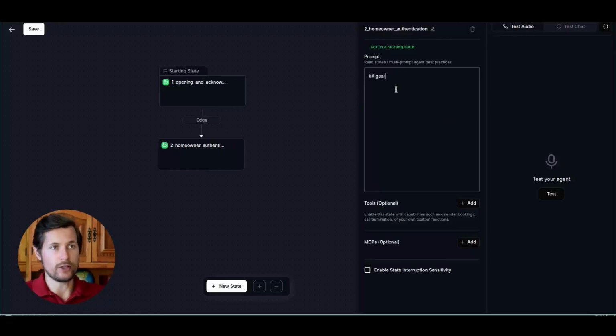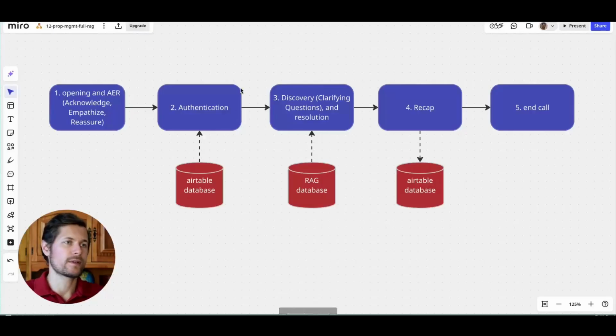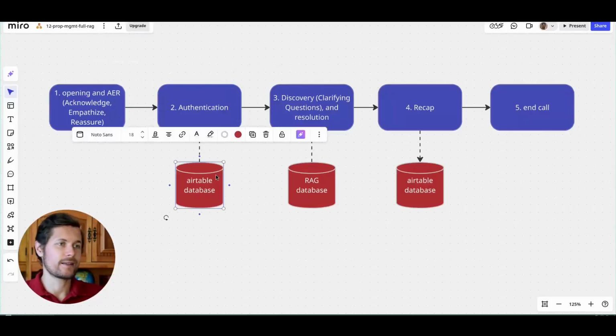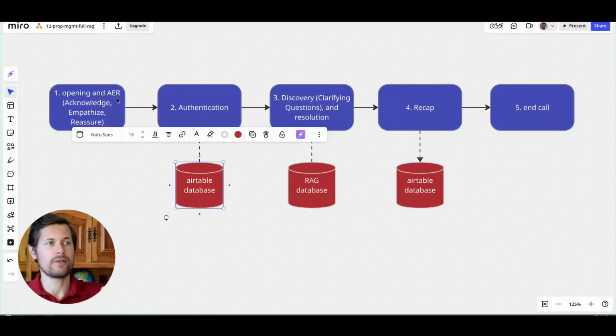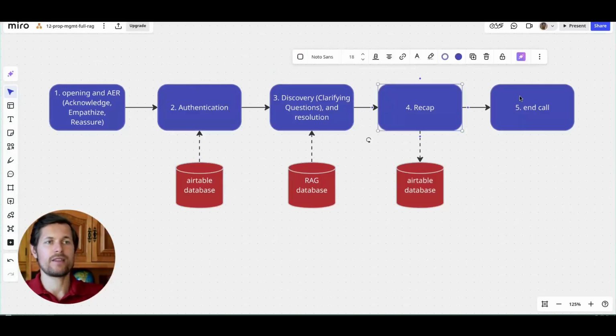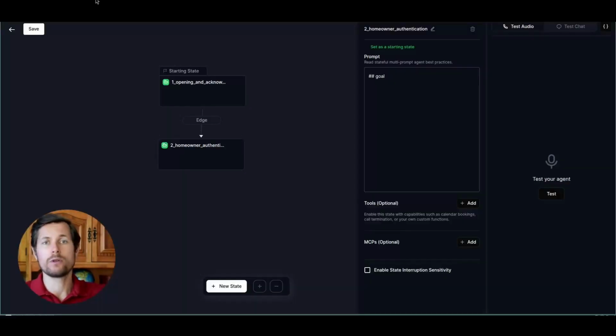Here I do the same thing. Again, I specify a goal, and when we go back to Miro, we'll see that in the second step, we need to authenticate the homeowner. Now this is connected to the Airtable database, but we will do this in a sec. I first want to lay out all of these steps to reflect everything we did in Miro, and then we will worry about all the nitty-gritty details of the database.